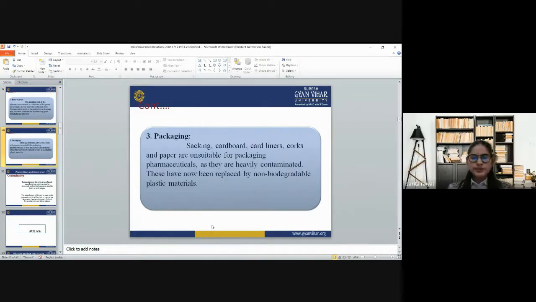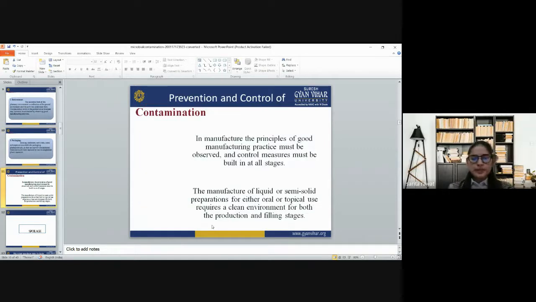Now, coming to packaging. Sacking, card liners, crocks, and paper are unsuitable for packaging pharmaceuticals as they are heavily contaminated, and these have now been replaced by non-biodegradable materials, plastic materials.